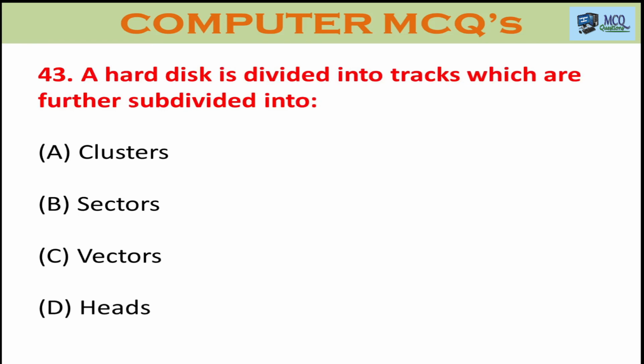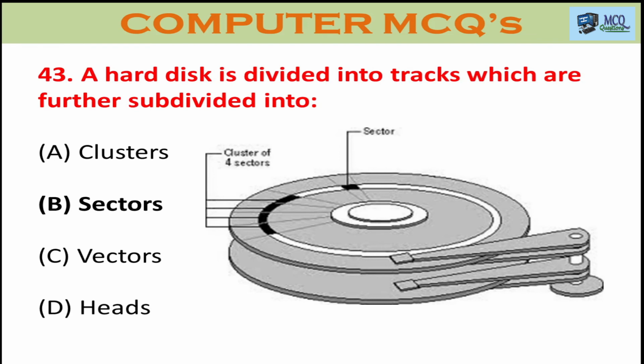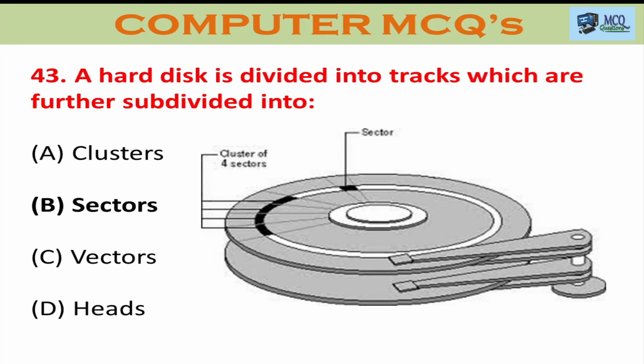Question number 43. A hard disk is divided into tracks which are further subdivided into A. Cluster, B. Sector, C. Vectors, D. Heads. The right answer is sectors.